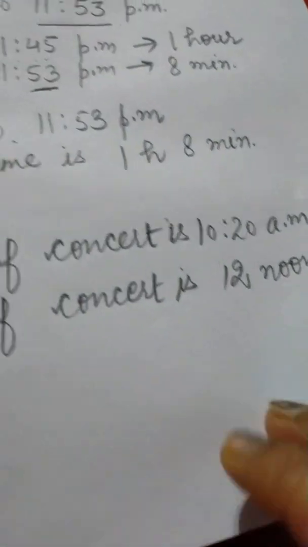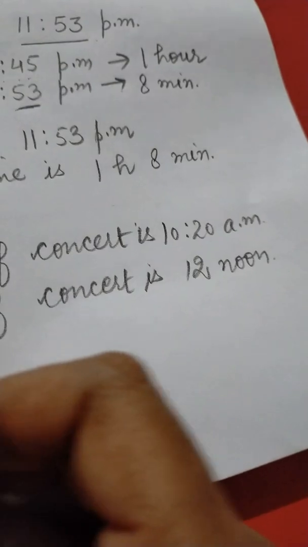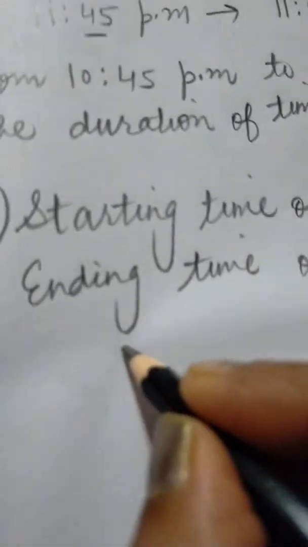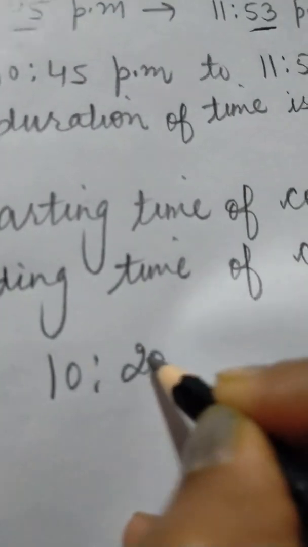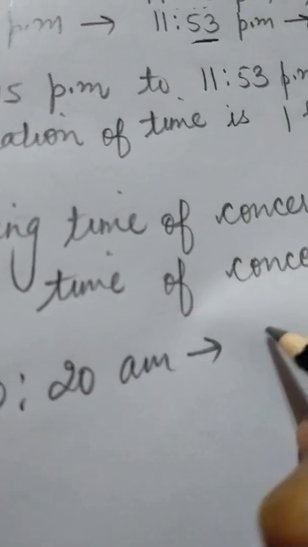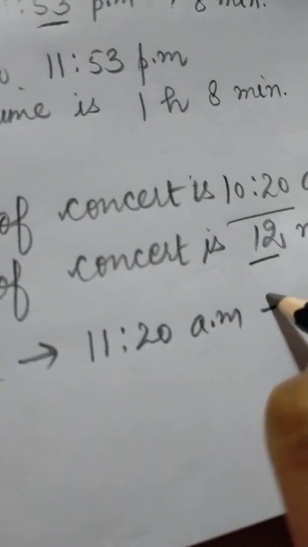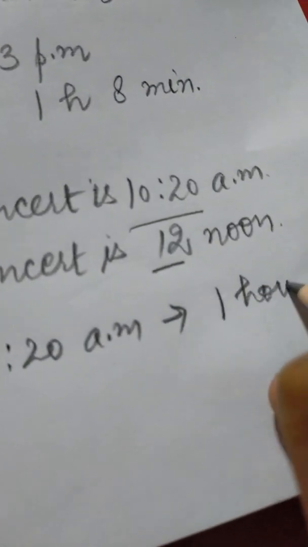Now what is the duration of the time? We will move by 1 hour. How will we write? 10:20 am to 11:20 am. The duration is 1 hour.